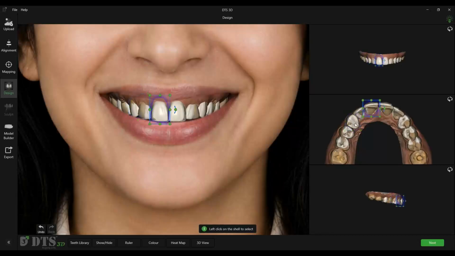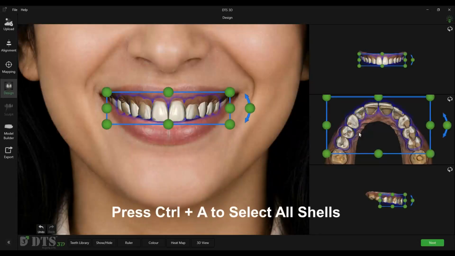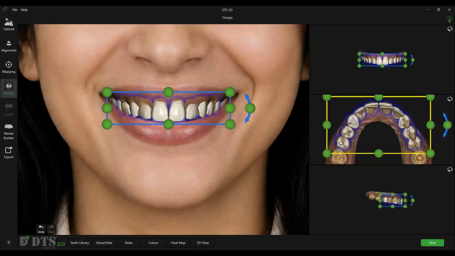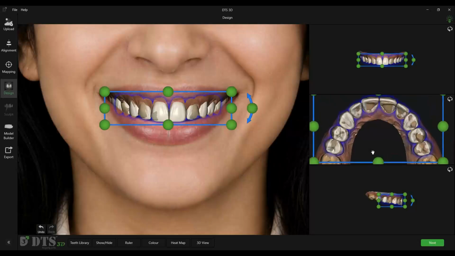Left-click on a tooth shell to select it. To select all tooth shells, right-click and choose Select All, or simply use the shortcut Ctrl+A. You can scale, stretch, move, or rotate a single tooth shell or multiple tooth shells simultaneously.